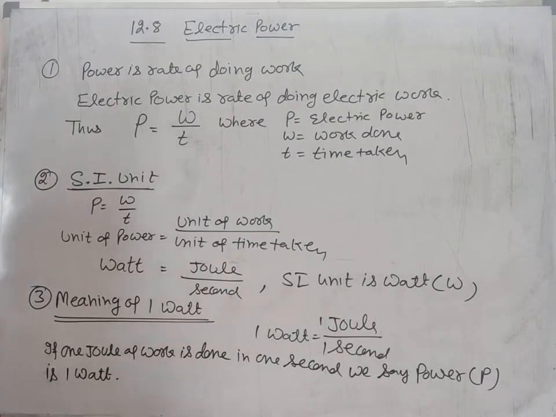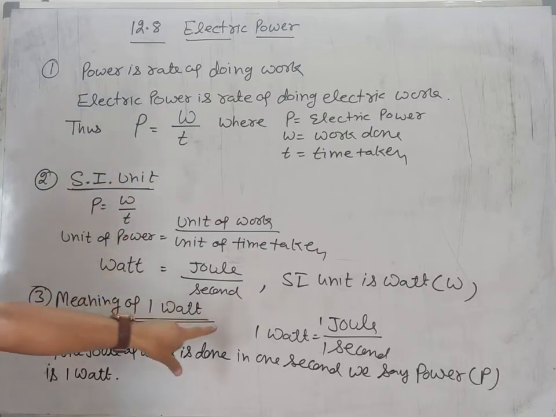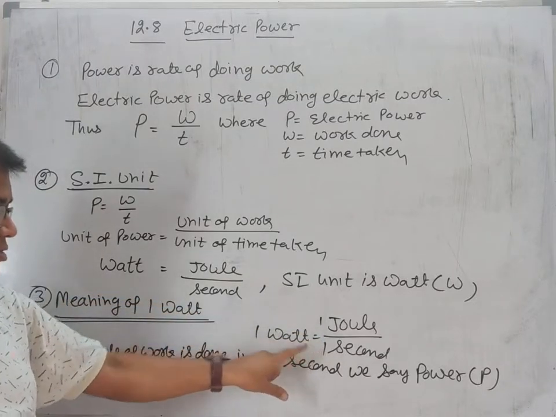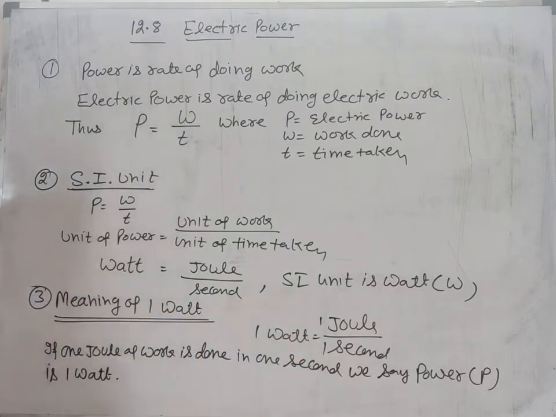So thus rate of doing electric work is electric power. P is equal to W by T. SI unit is watt represented by W, and if 1 joule of work is done in 1 second, we say power is 1 watt. Now we shall derive the formula of power or electric power.